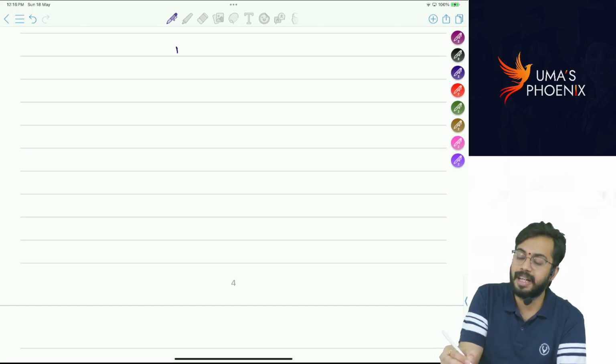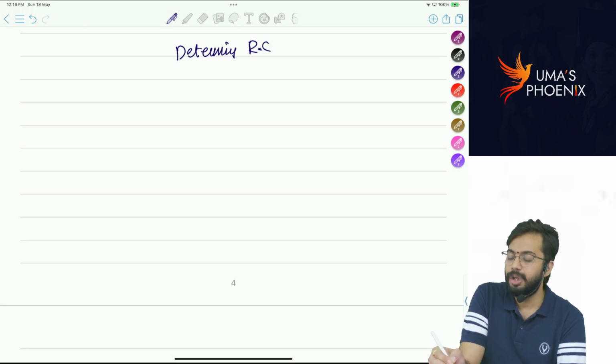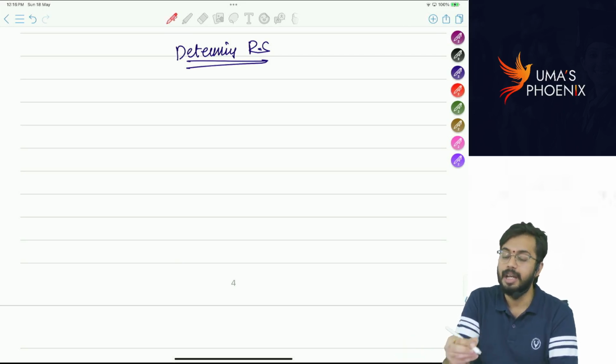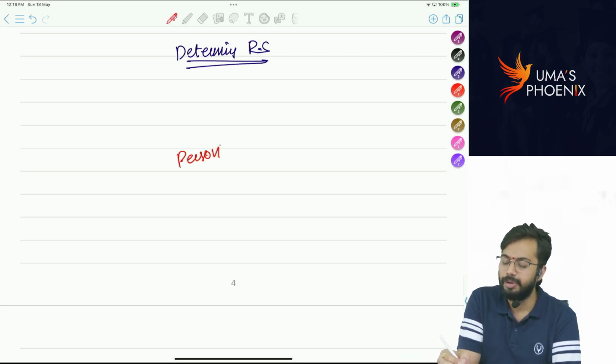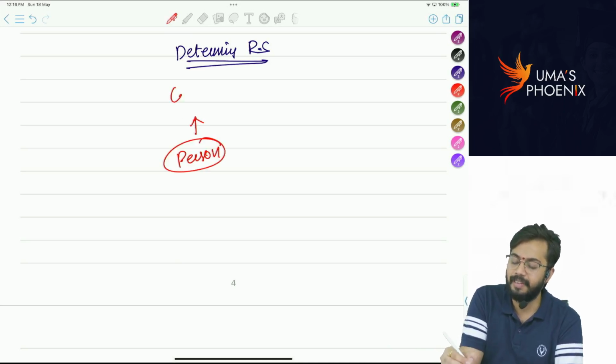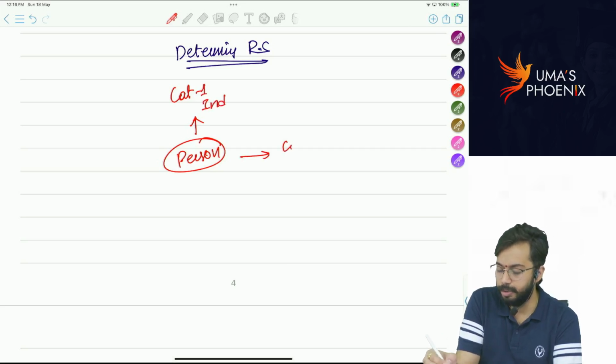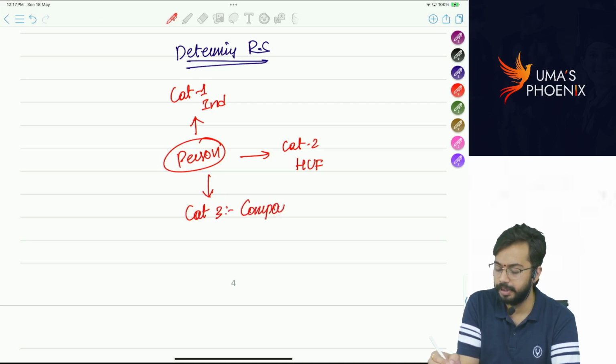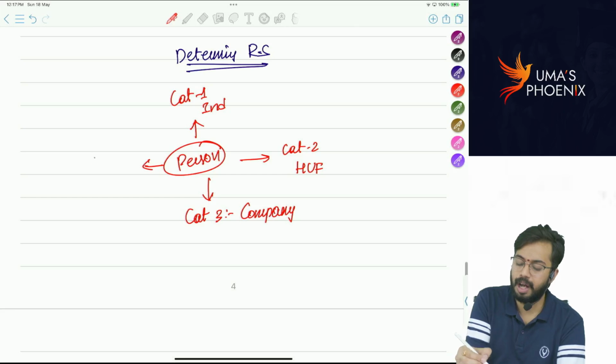But for determining residential status, that means to determine whether a person is ROR, RNOR or non-resident, person is classified into 4 categories. Category 1, individual. Category 2, HUF. Category 3, company. Category 4, other persons.